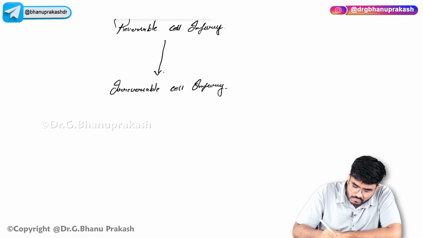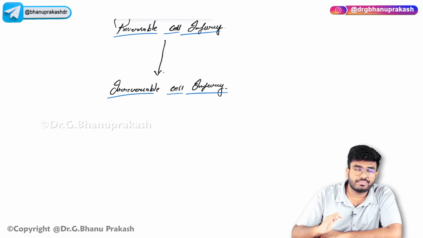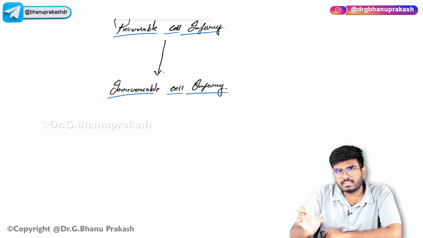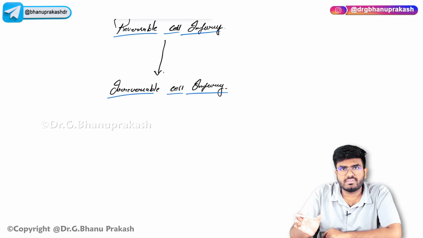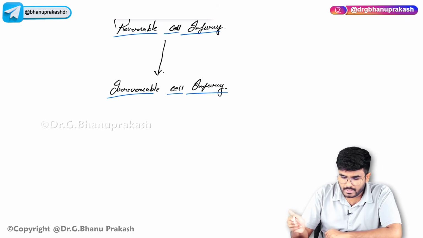My question to you, when are you going to say that the cell is now damaged irreversibly, totally irreversibly damaged? What is that morphological thing which will say, now sir, this is irreversible cell injury, the cell will die for sure?